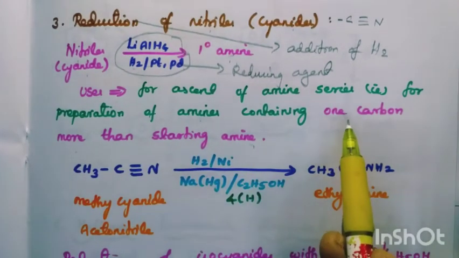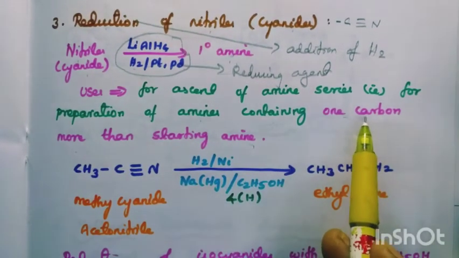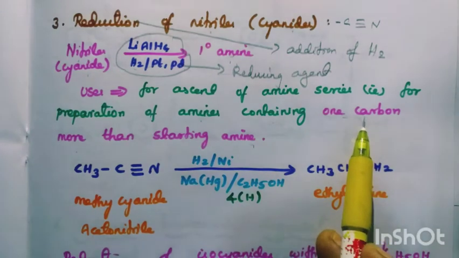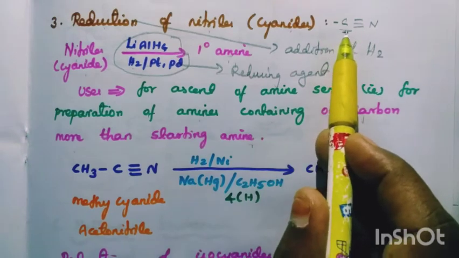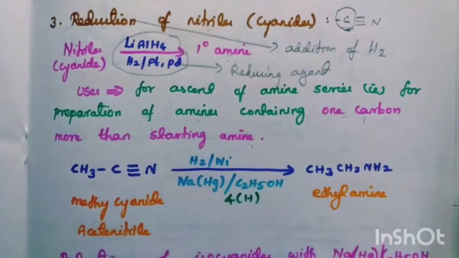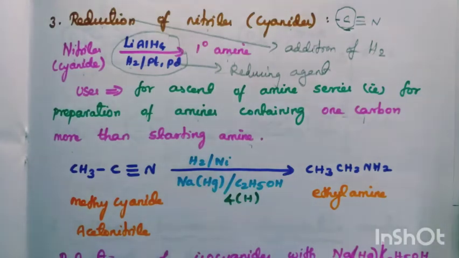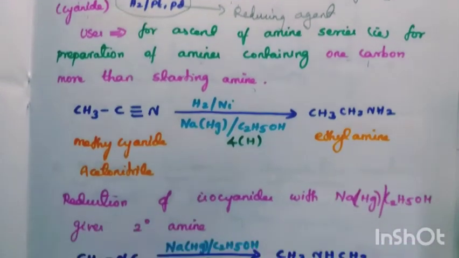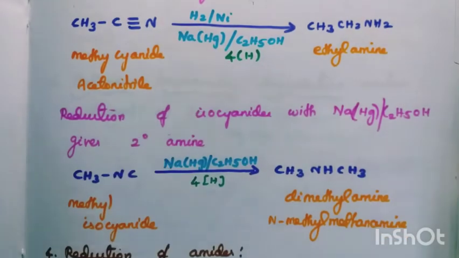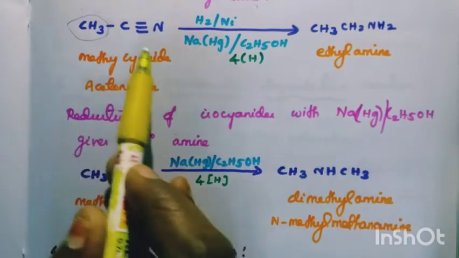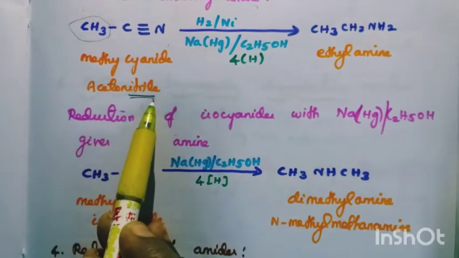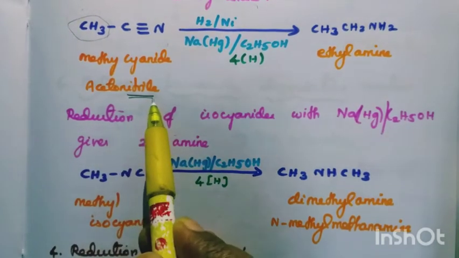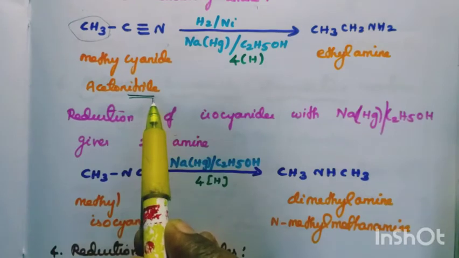What is the meaning of this? 1 carbon more. If you take methyl cyanide, we get ethylamine, since cyanide itself carries 1 carbon. So that gets added in the primary amine. Let's see the reaction. Cyanide is a nitrile, so methyl cyanide, or acetonitrile. If you want to give the name as a nitrile, it is called acetonitrile.